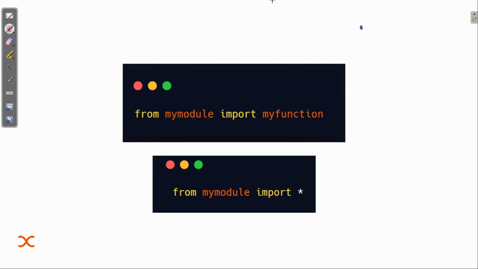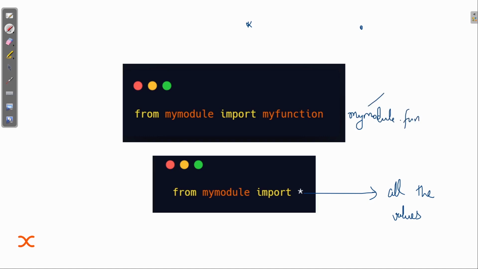Also, if you want to import all the variables, all the classes, all the functions of a module, you can simply use star. The star basically means all the values. So we are simply importing everything from my module, and by this we don't have to write the format my module dot function.